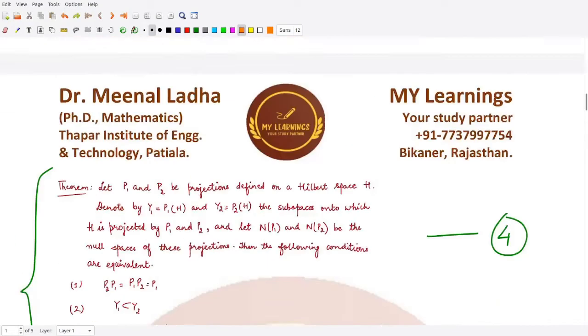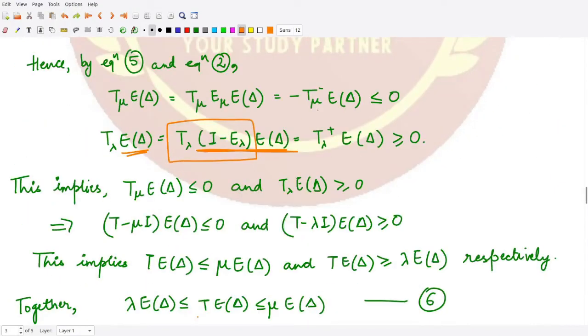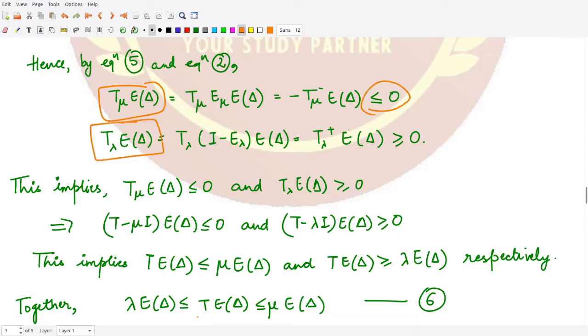So substituting this value here into our relation, we have T lambda positive here, and you know this is a positive operator. E lambda E delta, that is also a positive operator, so the product is also a positive operator. So from here we obtain two relations. One is that T mu E delta, that is a non-positive operator, and T lambda E delta, that is a positive operator. So using these results here, I am writing it again.